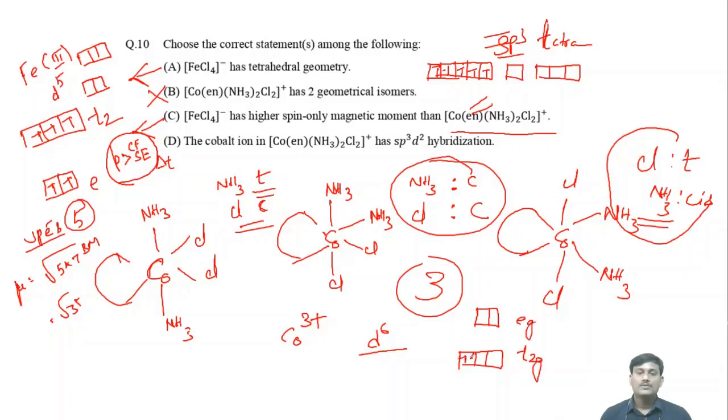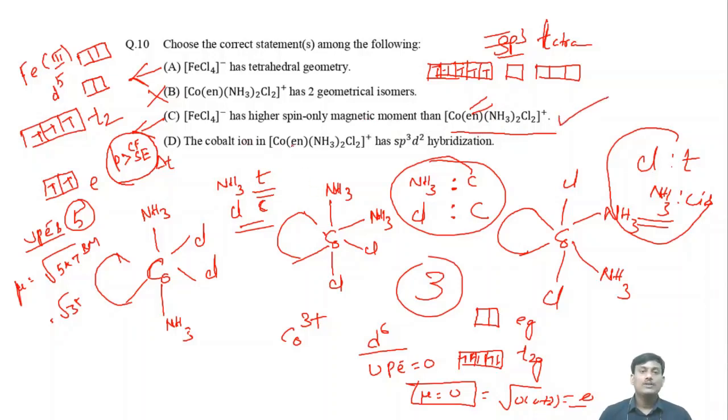So the 6 electrons are paired. So unpaired electrons 0. So mu is equal to root over n into n plus 2, which is 0. So FeCl4 has higher spin-only magnetic moment than Co(en)2Cl2 plus. This one is correct.